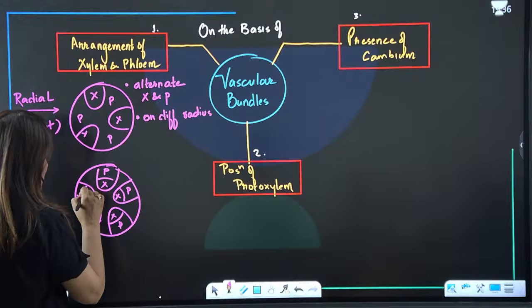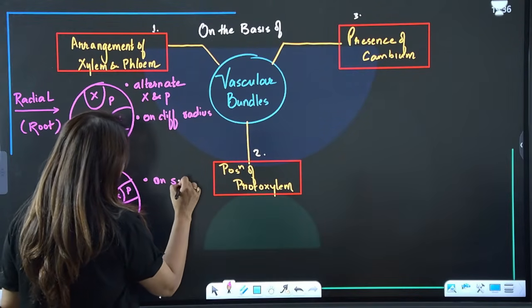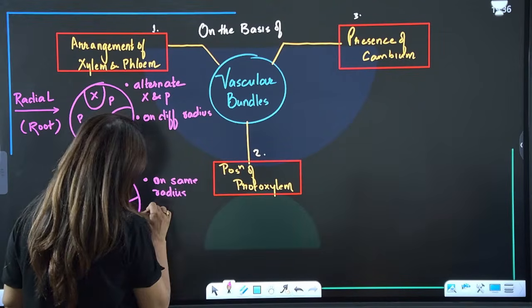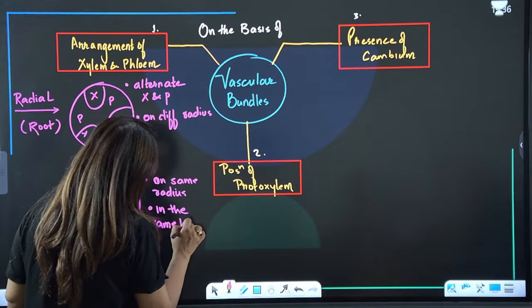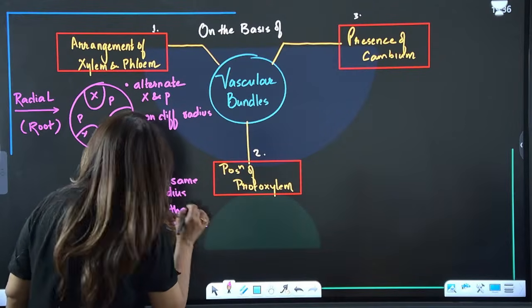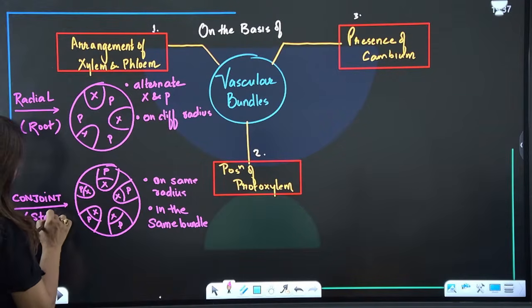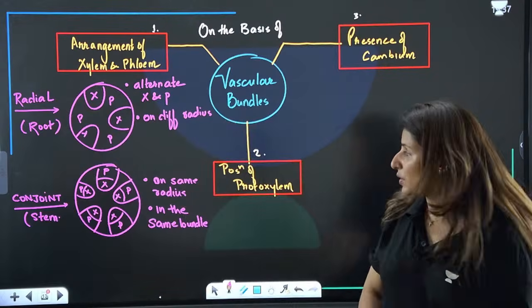When they are present on the same radius, or in the same bundle, such a vascular bundle, guys, is known as conjoint. And this is seen in stem. Is that clear? So on the basis of arrangement, we have two types of vascular bundles.